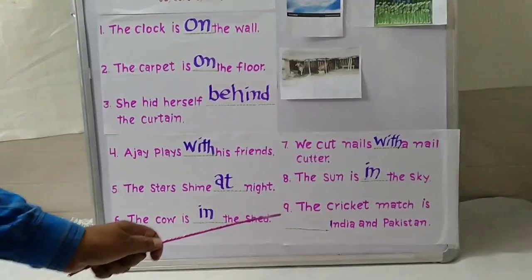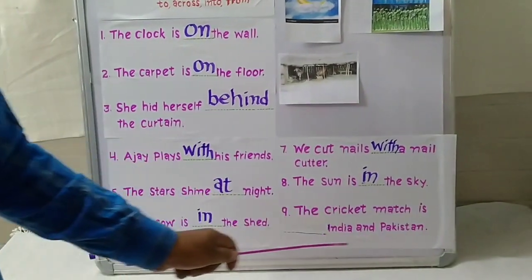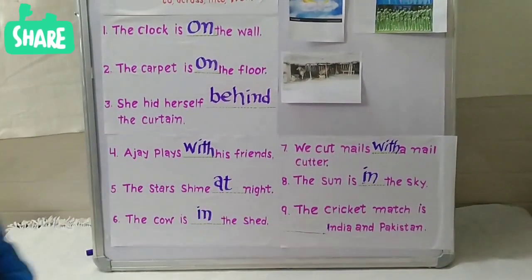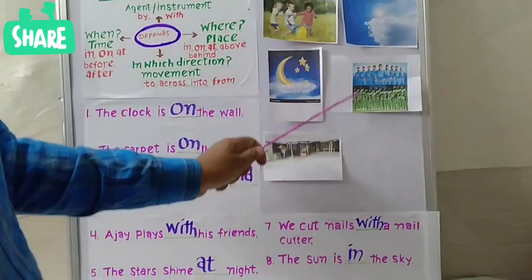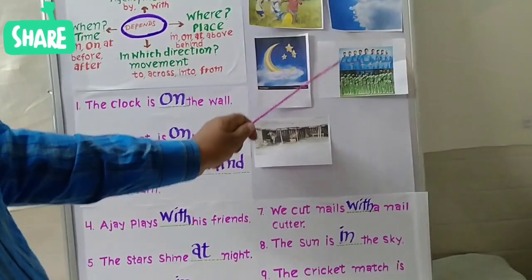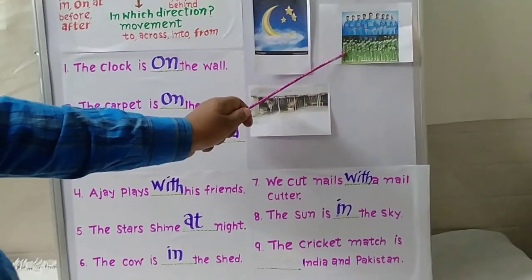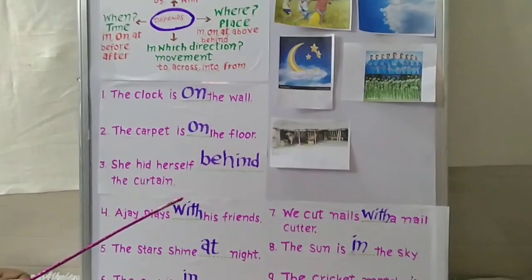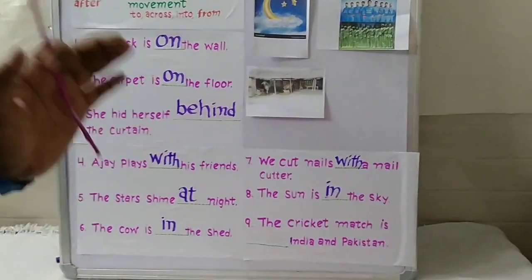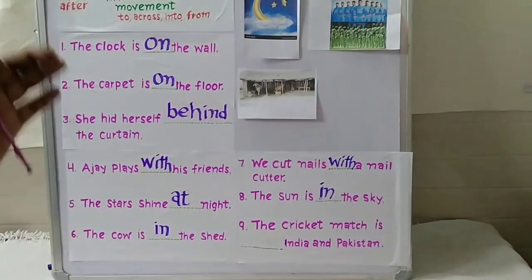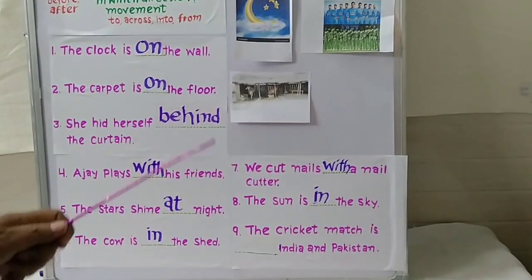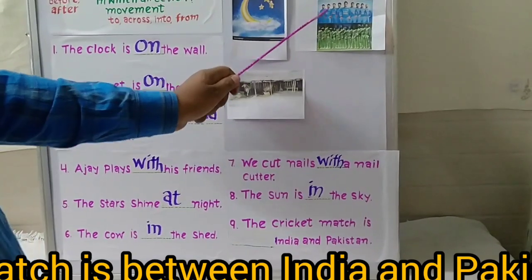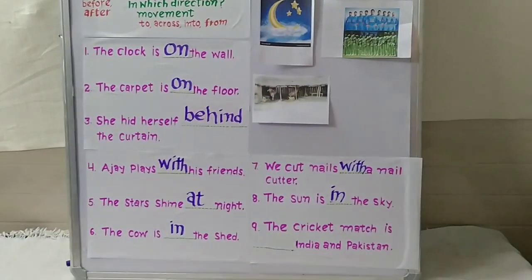Now the last sentence. The cricket match is dash India and Pakistan. Look at the picture. How many teams are there? Yes, there are two teams, India and Pakistan. We use preposition between for two things, two persons, two places or two objects. There are two teams, so we will use between.